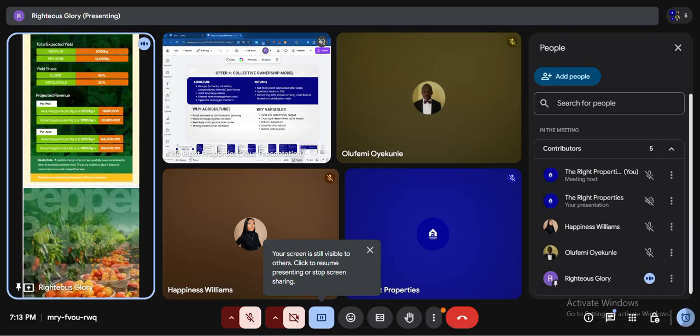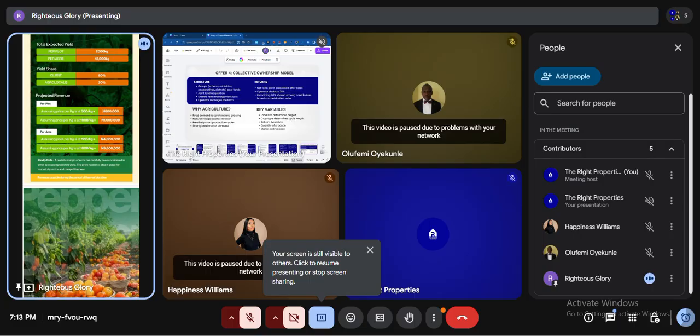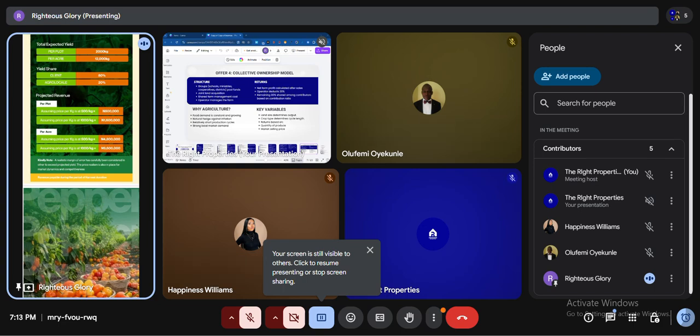Per acre, for the minimum market price, which is 500 per kg, you'll be getting 4.8 million. And for the maximum, you'll be getting 9.6 million. Now, what I'm showing you here is what I call full ownership.